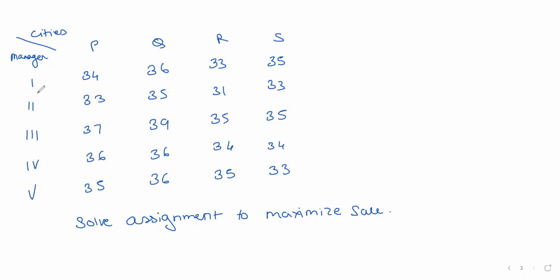So managers are 5, cities are 4. So you will include a dummy city, say T, with cost or sales 0. And now you will solve it the way we were solving any other sum. Now it is maximization, so you solve it with maximization. So you will point out the maximum profit here, which I think is 39. And then you will solve. So please solve this sum.